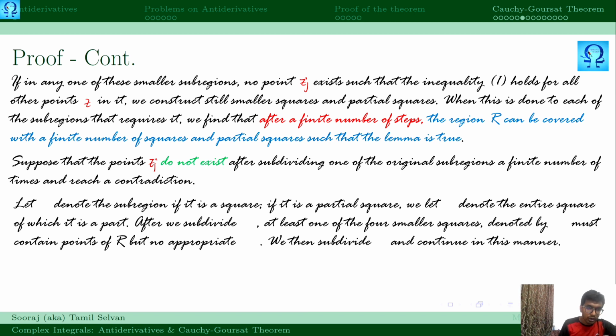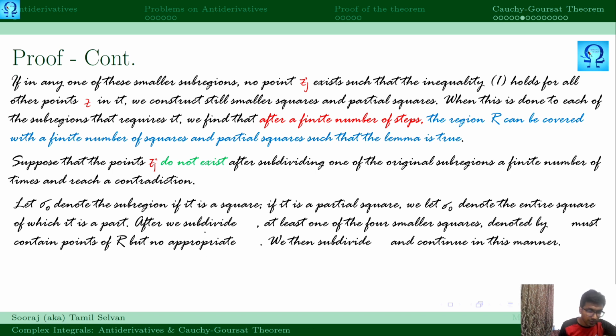Now, if there is some subregion which does not satisfy this condition, let us denote that as sigma naught. That denotes the subregion if it is a square. If it is a partial square, I just complete the partial square into a square, and I denote sigma naught as the entire square that we are taking, right?